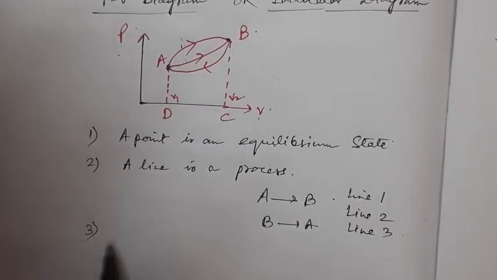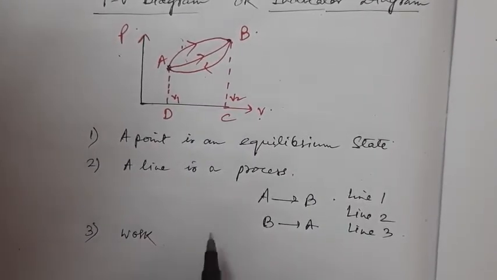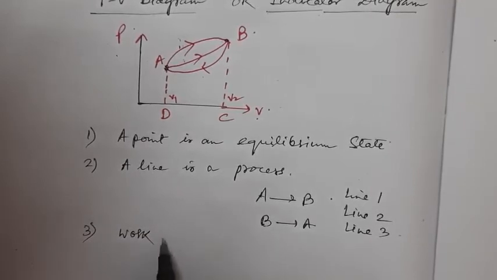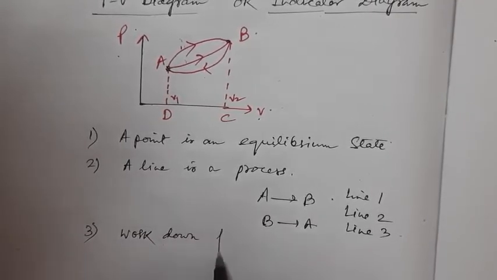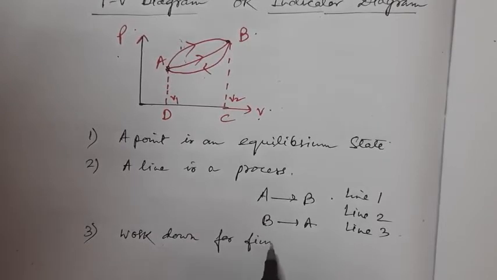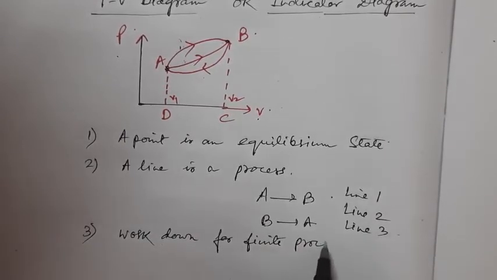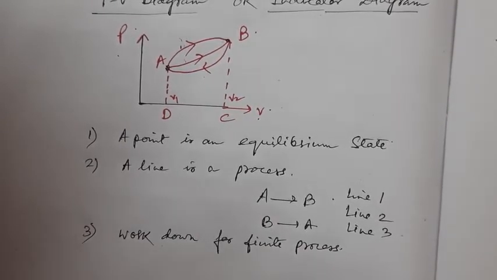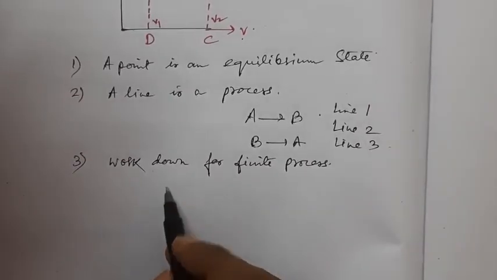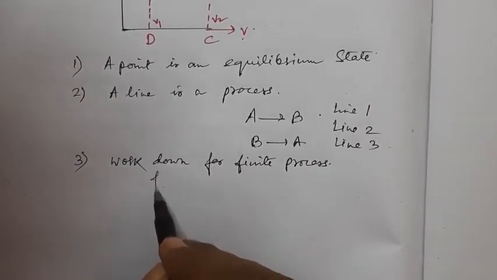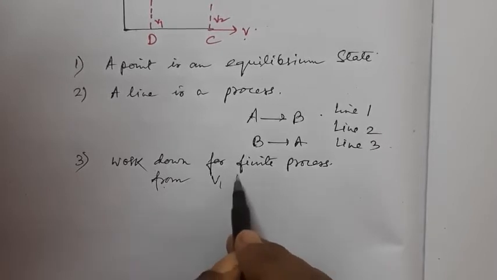Now we have already found out what is the work done. Now I can say work done for finite process. For finite process, that means you have to start from an initial value V1, to V2.